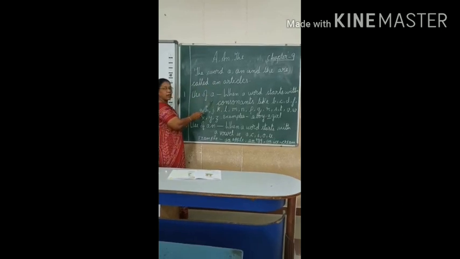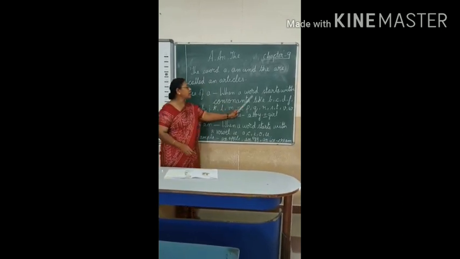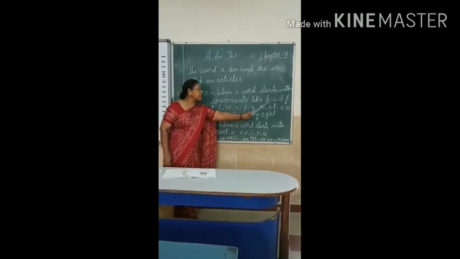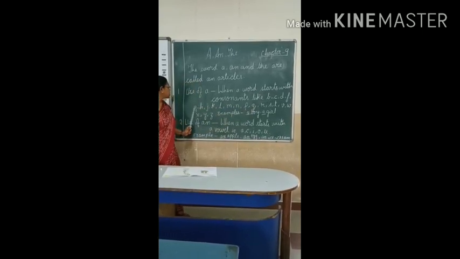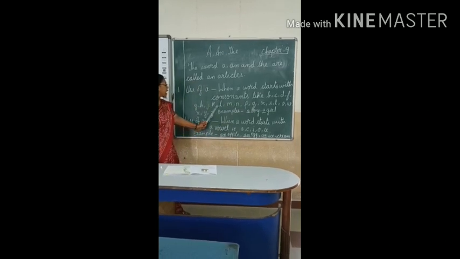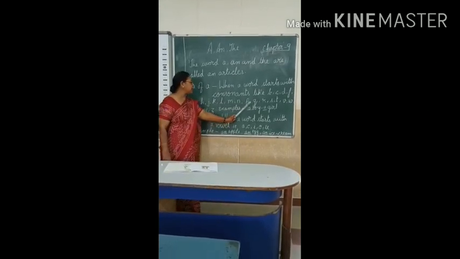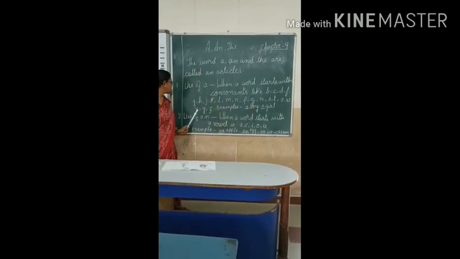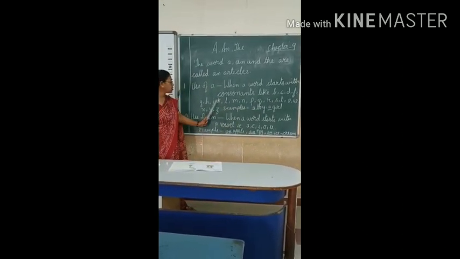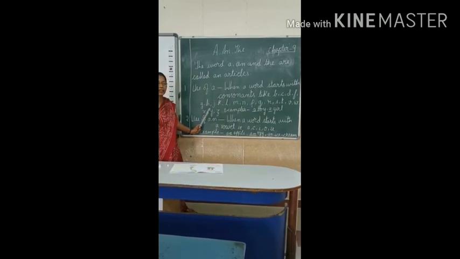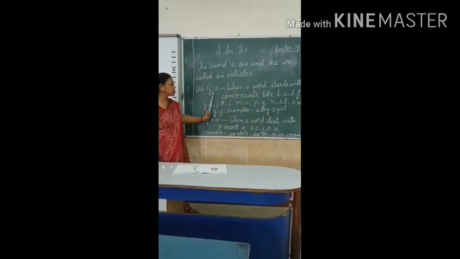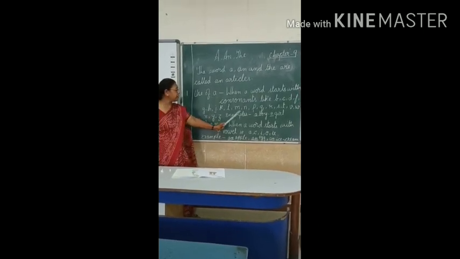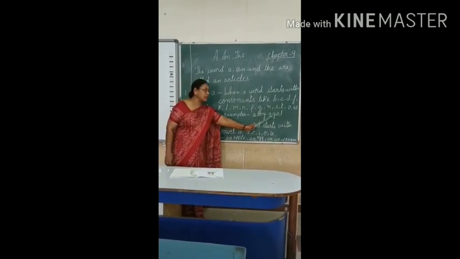Use of a: when a word starts with a consonant like B, C, D, F, G, H, J, K, L, M, N, P, Q, R, S, T, V, W, X, Y, Z. These are consonants. So when the word starts with a consonant, we have to use a in front of that word. For example, a boy, a girl.